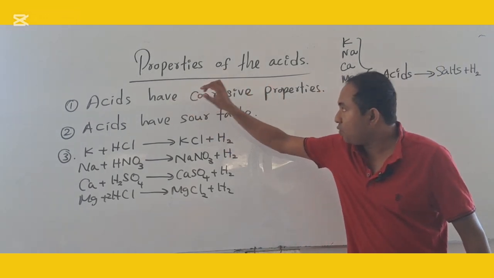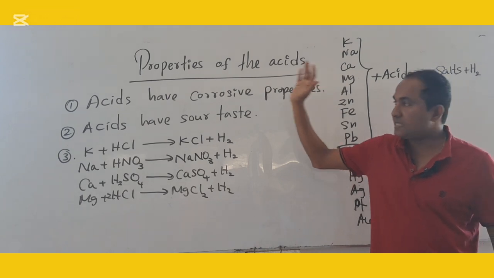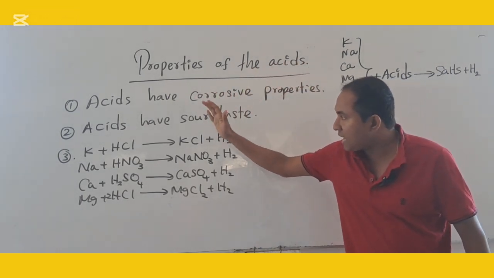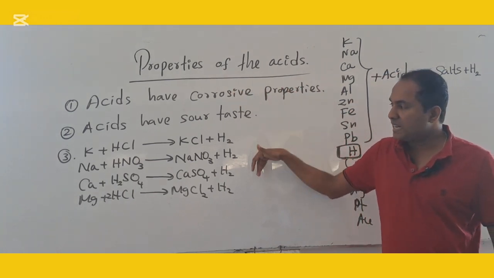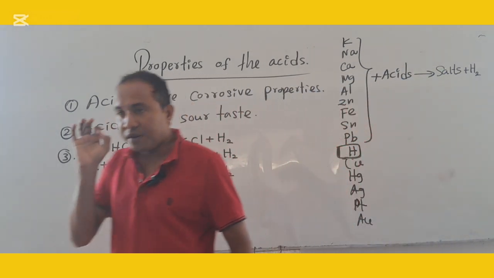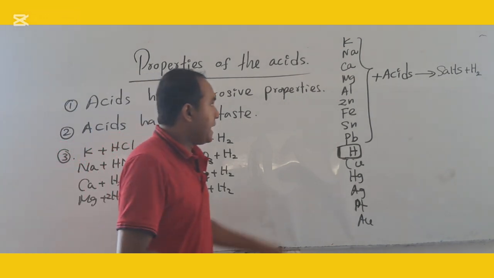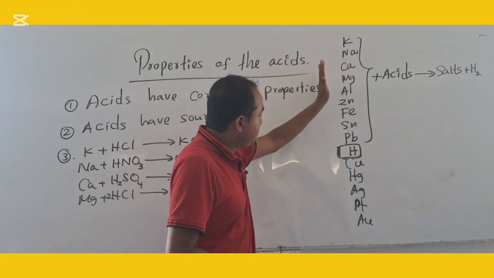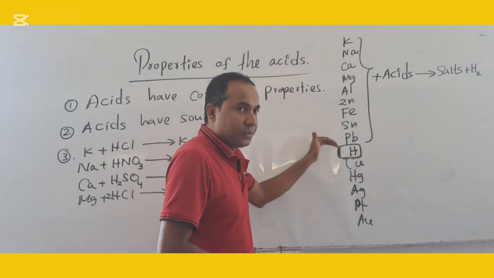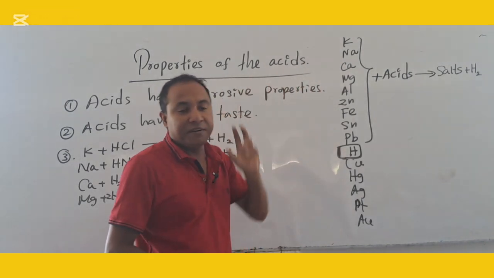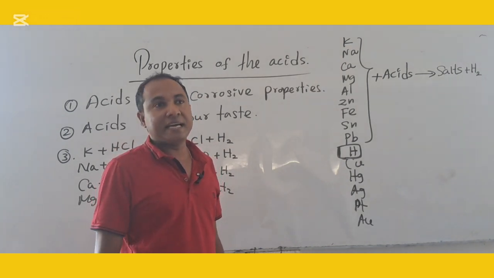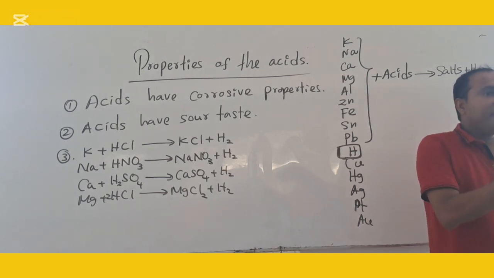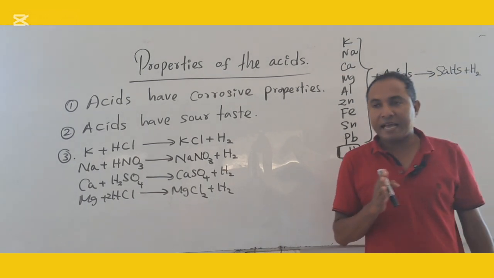Acids have corrosive properties. So what is the second one? Acids have a sour taste. Third one, acid react with metals above the hydrogen in the activity series. What will produce? Salt and hydrogen gas. Salt and hydrogen gas. පැහැදිලිද මේ ටික?